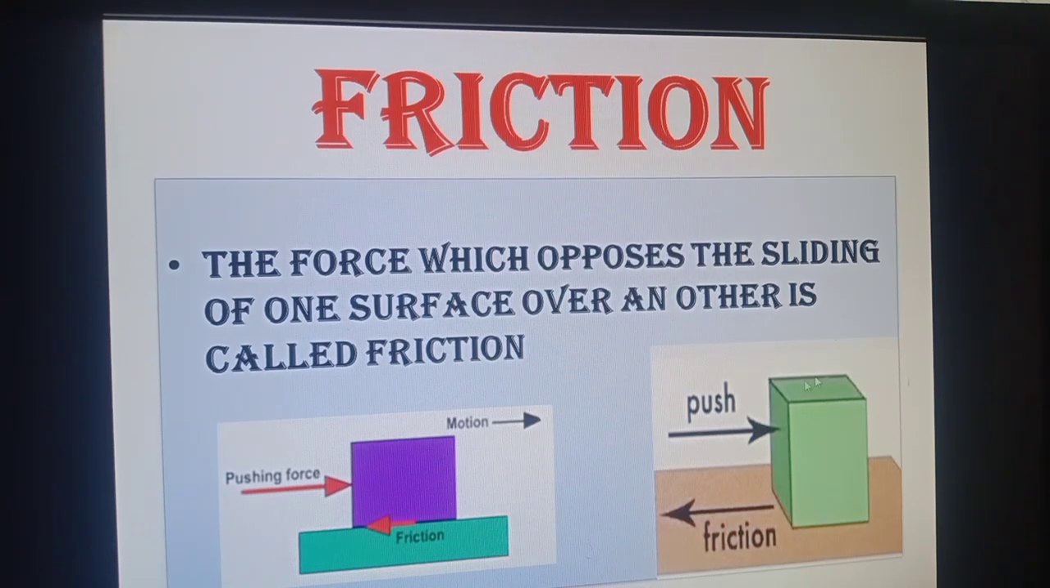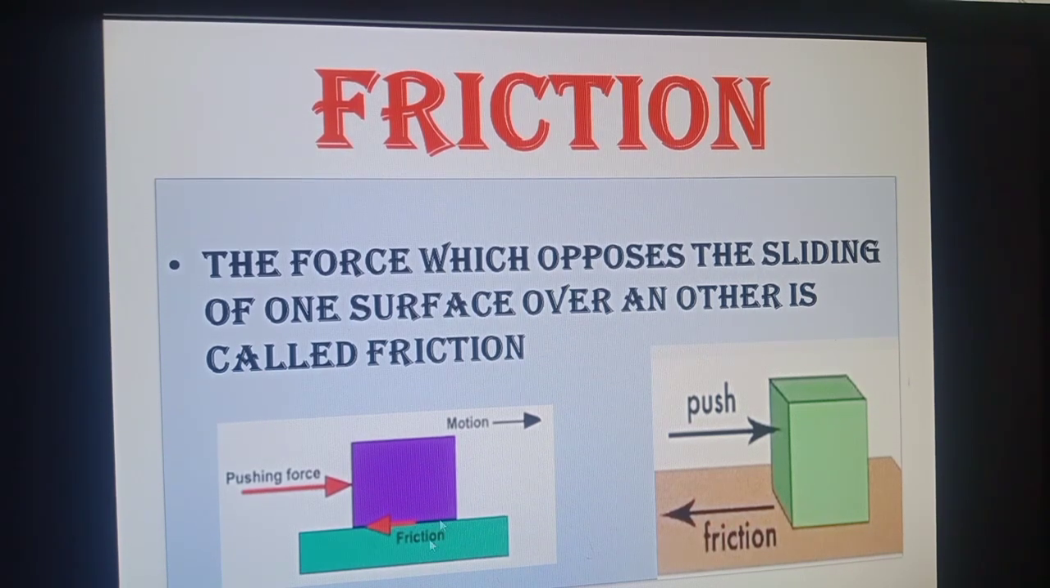Look at these two diagrams. Here is a block lying on a horizontal surface. In the first look, the surface appears to be very smooth, but actually it is not so. When we apply some force to move it, it will not move. It means that there is another force which is stopping it from moving. That force which stops it from moving by applying a little push is called friction. When we slide one body over another, the force which opposes the sliding process is called friction.